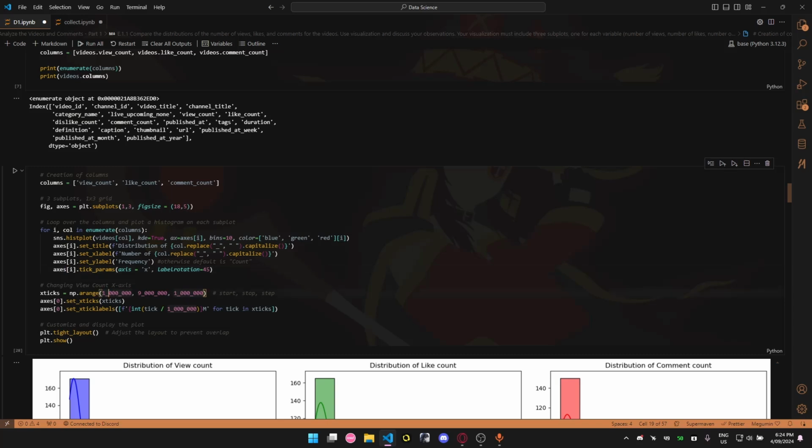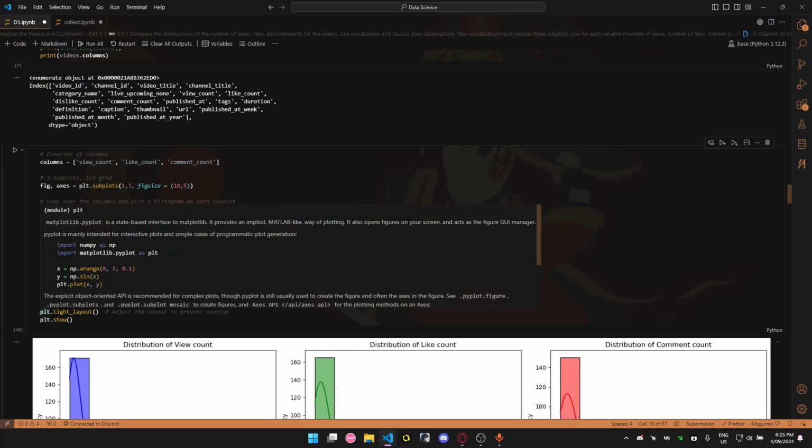Outside of the loop, I change the x-axis of the first graph. I will show you later, because otherwise it will be in a non-legible scale. I've changed it from standard scale to million scale. This is the start, 1 million views to 9 million views, and the step will be 1 million to 1 million. And then I add an M, that means million. Then I will be doing a tight layout.